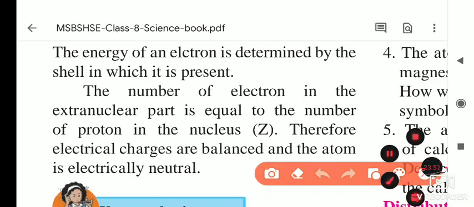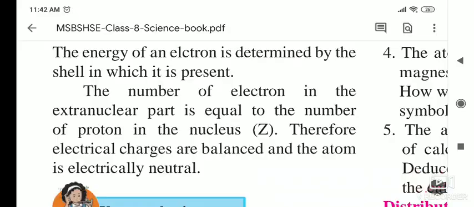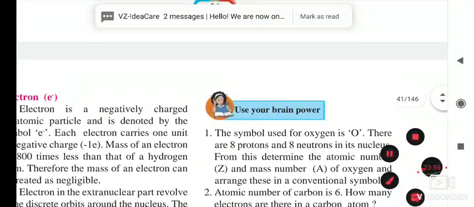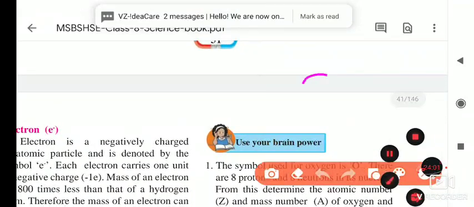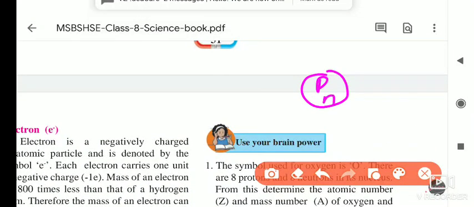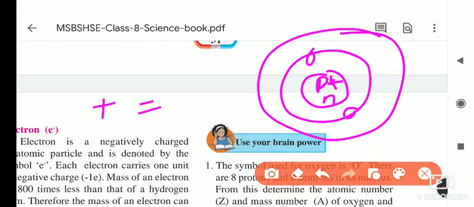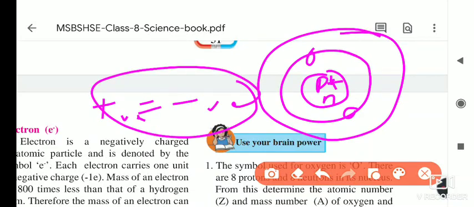So what we are understanding from the atomic structure is that it has a nucleus, it has protons, it has neutrons. Protons have positive charge, neutrons don't have any charge, and these are the electrons revolving around in orbits. And however many protons there are, the same number of electrons are there. So positive charge is equal to negative charge, and that's why we can't find any charge on the atom. That's why it doesn't have any charge.